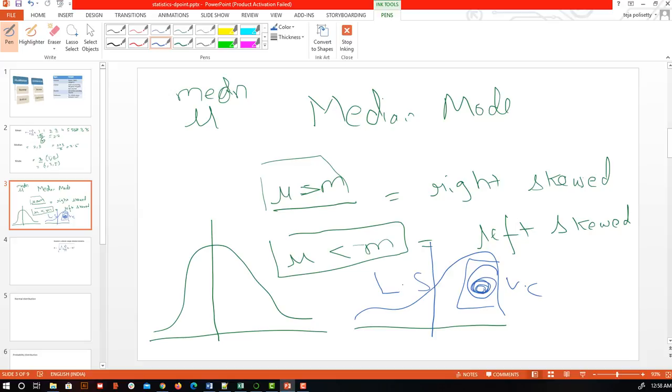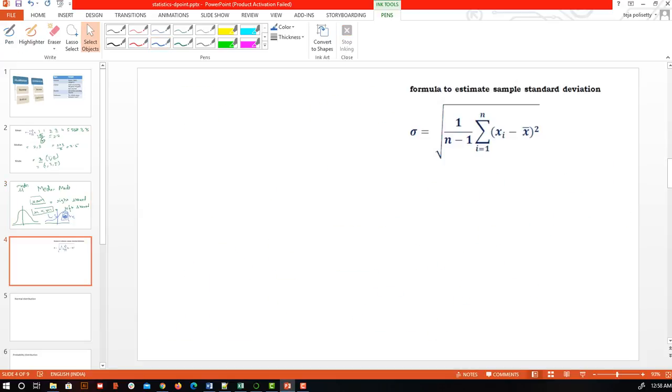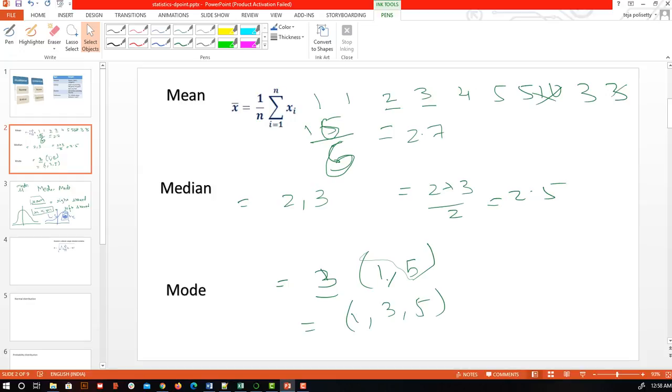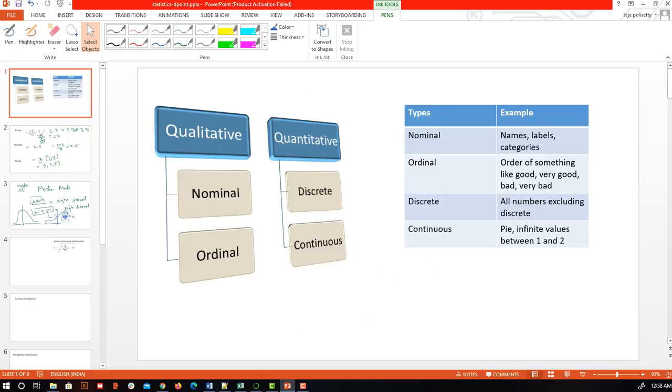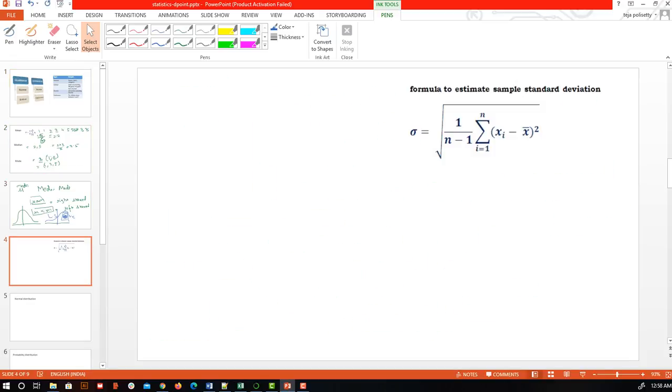Okay, there's one more concept which is called standard deviation. For this we will not do calculation, but say we take a point; in this data we have 1, 1, 2, 3, 4, 5, 5. Our mean was 2.7. So we'll take, for example, 1. If we take 1 and put it in the formula, we can find out how far the point we are considering at the moment is from our mean.